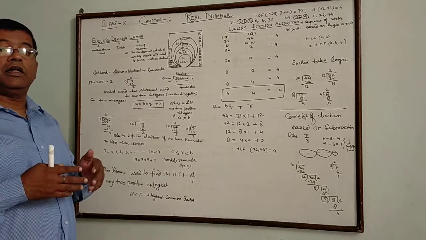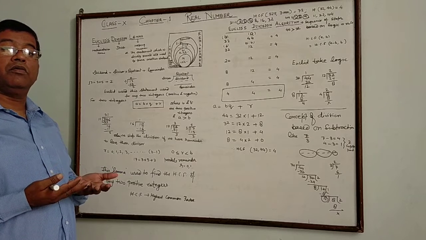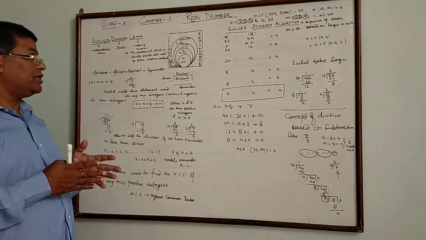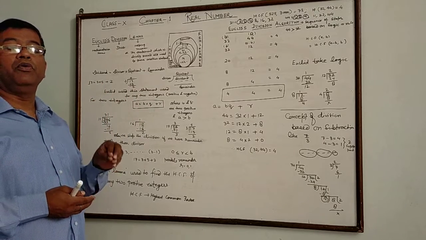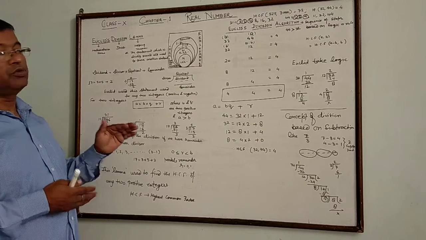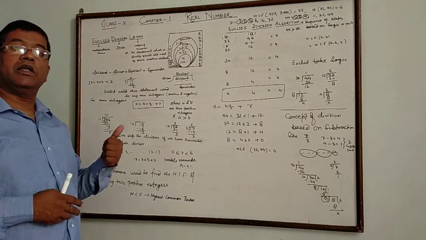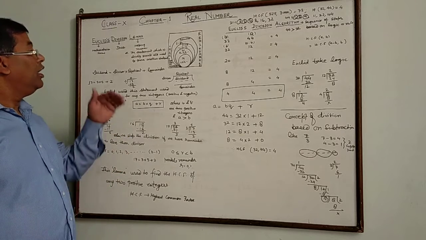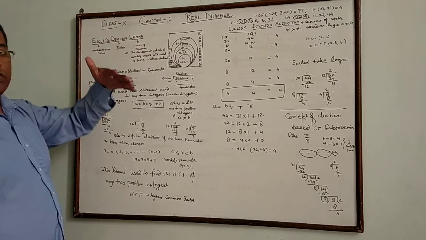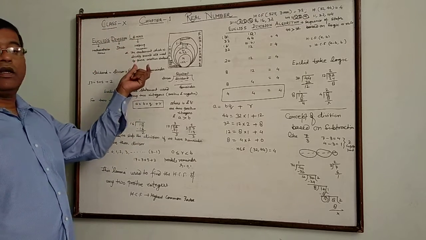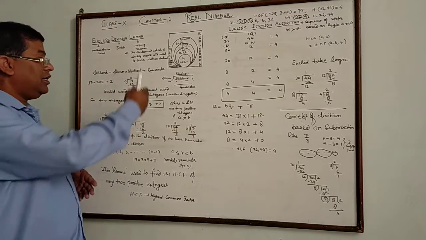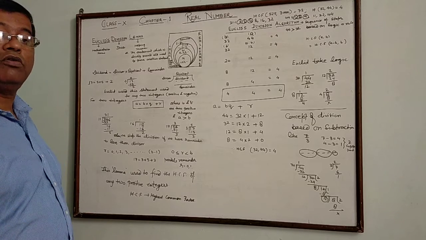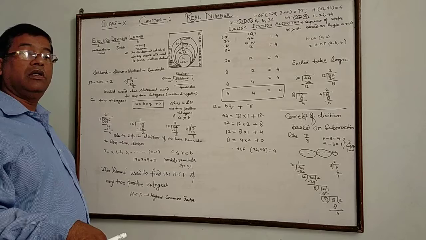A theorem is a logical statement which we have proved, or any mathematician gives a result by doing some work on that topic. That statement is called a theorem because he gives the logical proof for it. Like the Pythagoras theorem: in a right angle triangle, the square of the hypotenuse is the sum of the squares of the other two sides. It is called the Pythagoras theorem because it is given by Pythagoras.